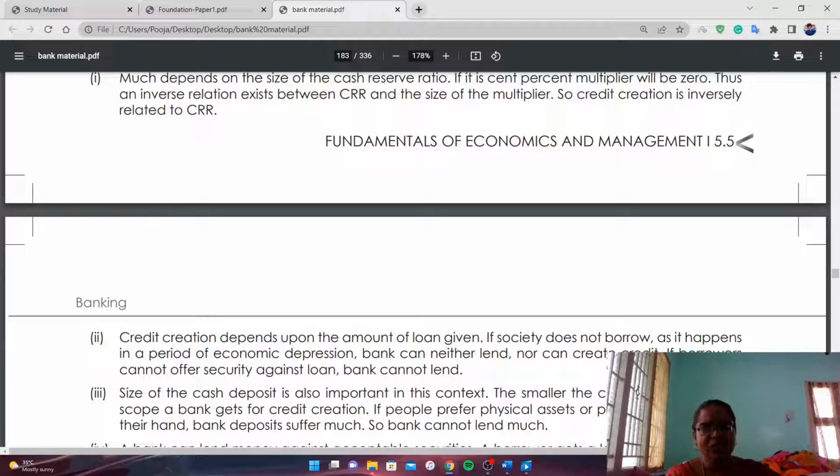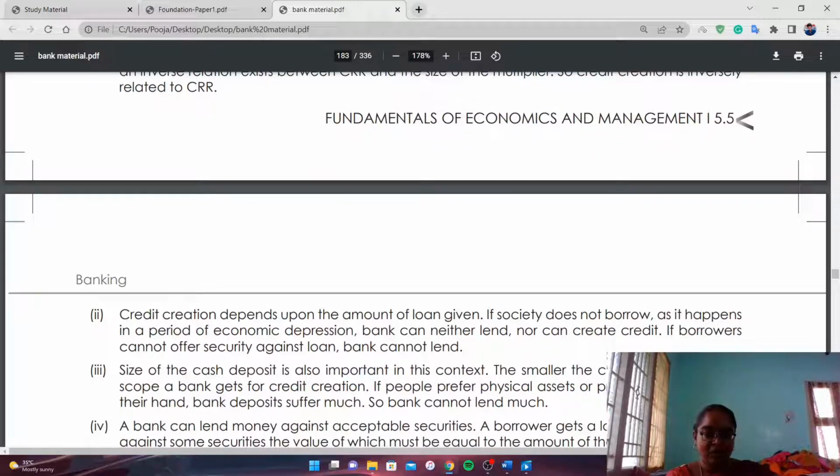If the society does not borrow, which happens in a period of economic depression, for example in the COVID-19 period, everyone needed money but could not reach the bank. So during the economic depression, the bank can neither lend nor create loan. If borrowers cannot offer security against loan, banks cannot lend.